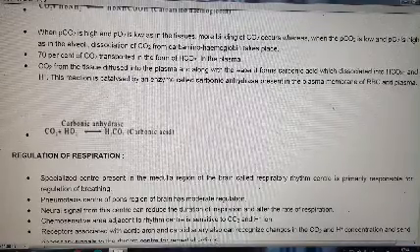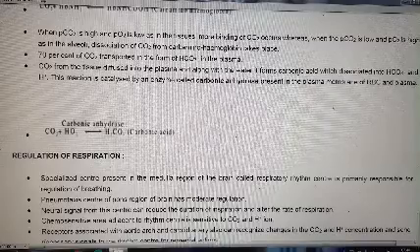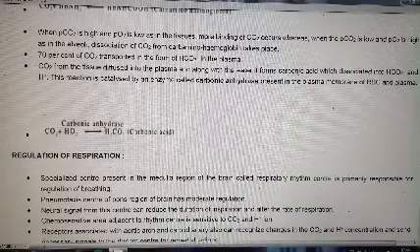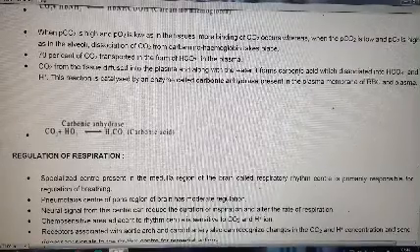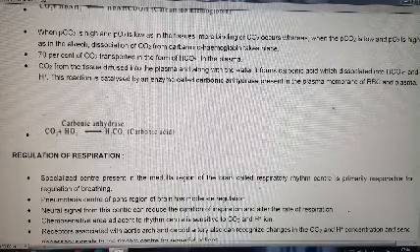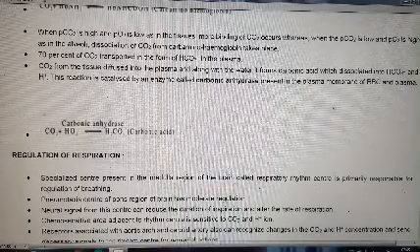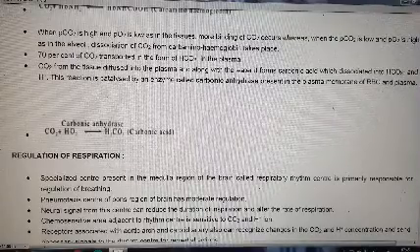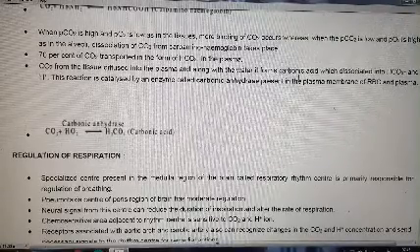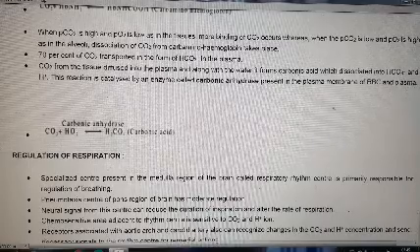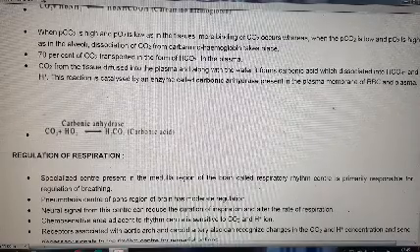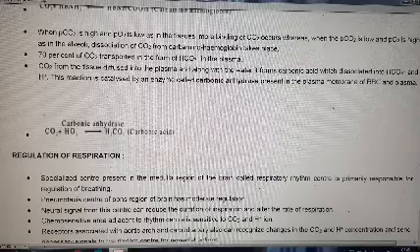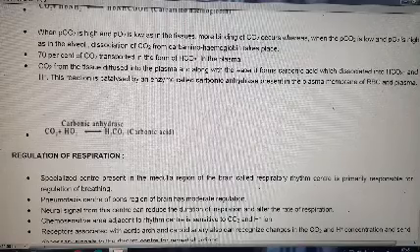70% of carbon dioxide is transported in the form of HCO3 minus, the bicarbonate form, in the plasma. Carbon dioxide from the tissue diffuses into the plasma and along with water it forms carbonic acid, which dissociates into bicarbonate ion and H plus ion.